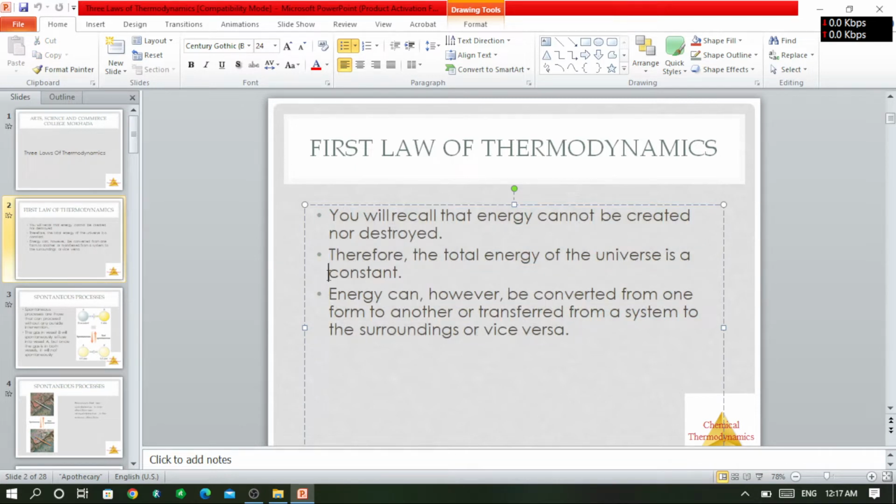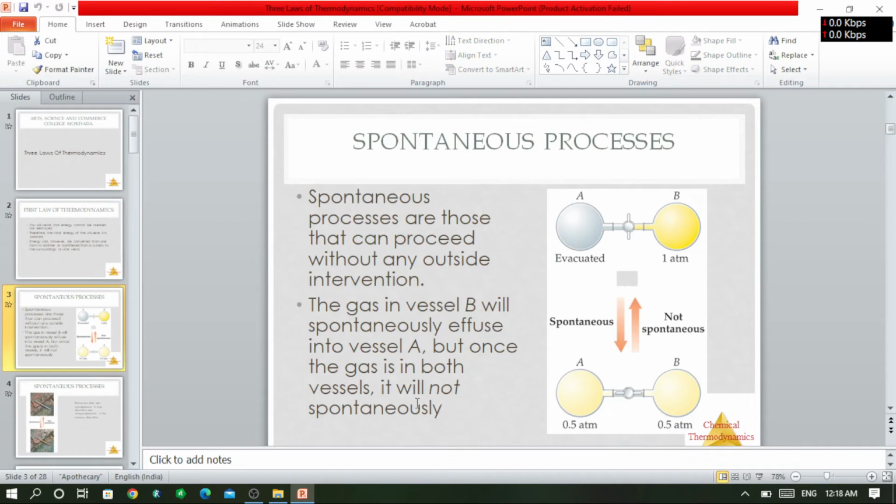In other words, we can say that the energy of the universe is always constant. Only what happens is that the energy changes from one form to another form.